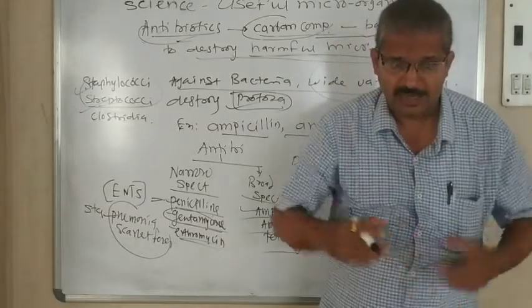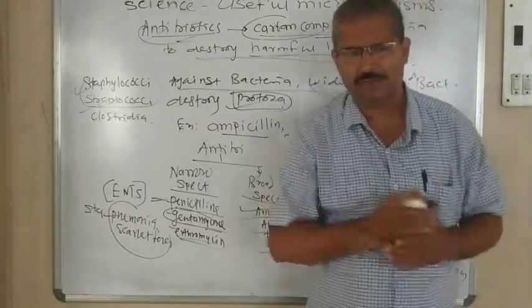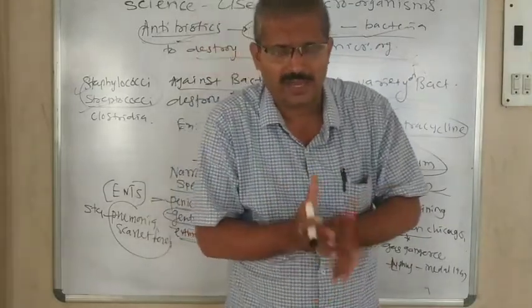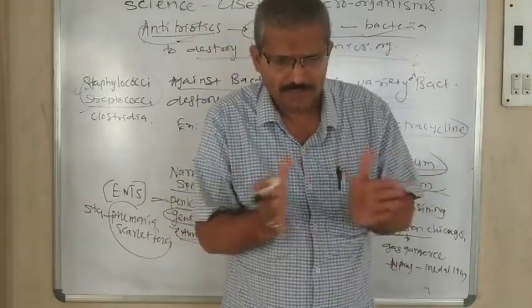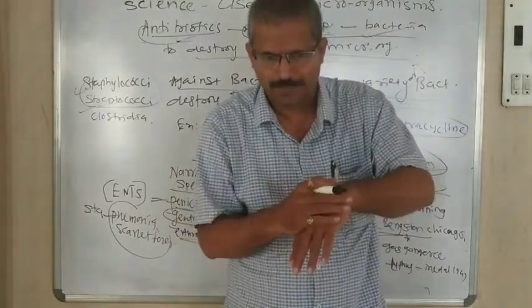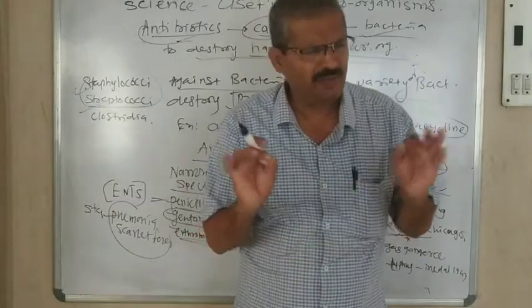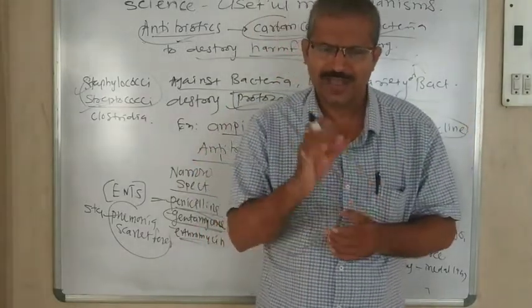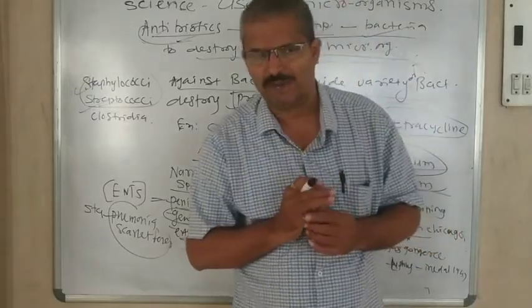Because of it, gas gangrene forms in our body. What happens in gangrene? The body is swollen, swellings come on the body, and it starts to decay. It is a very, very dangerous kind of disease, caused by this bacteria.